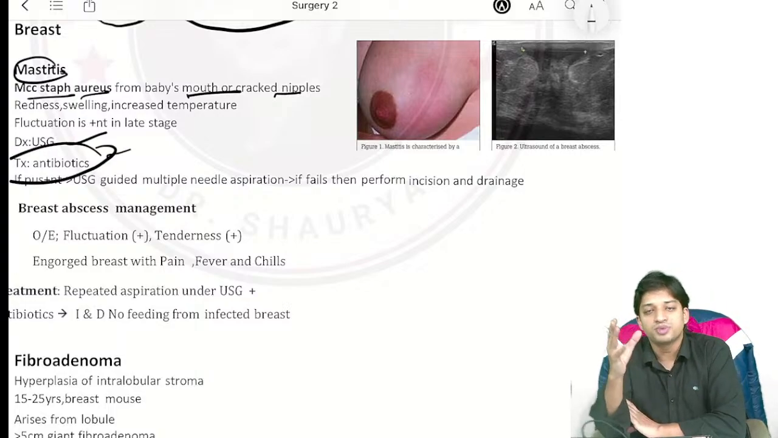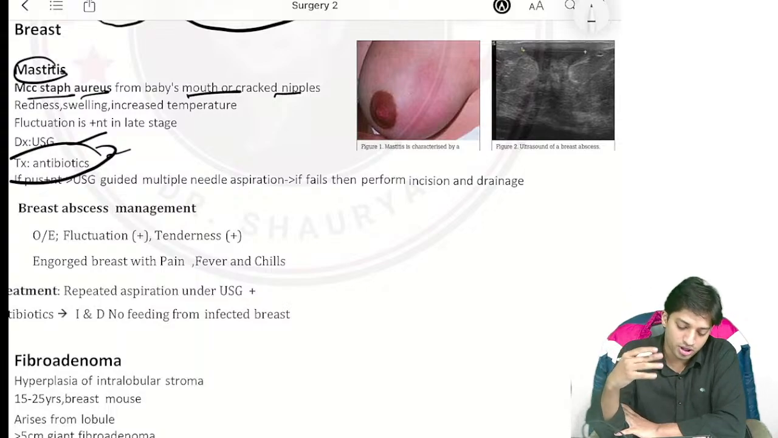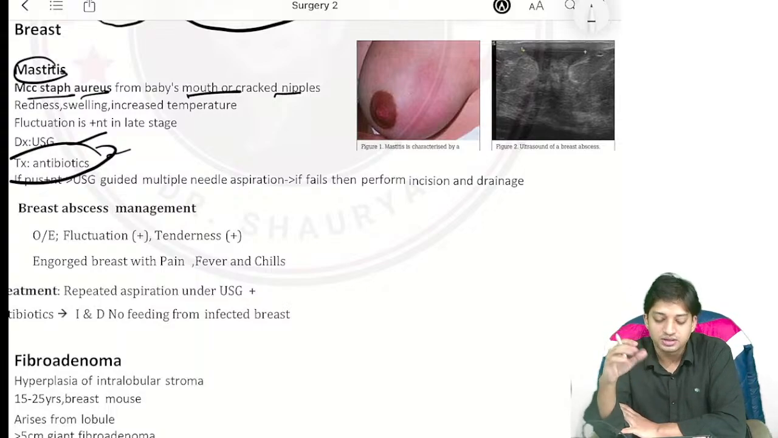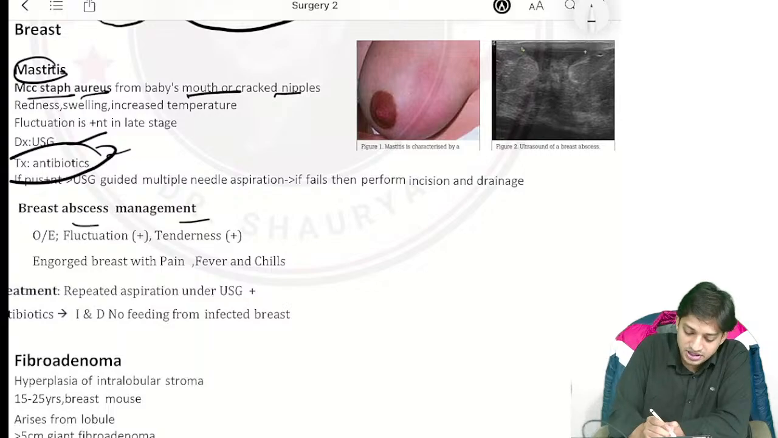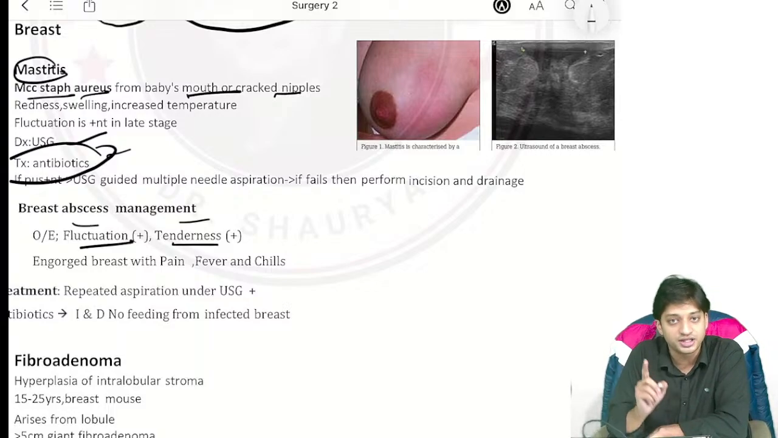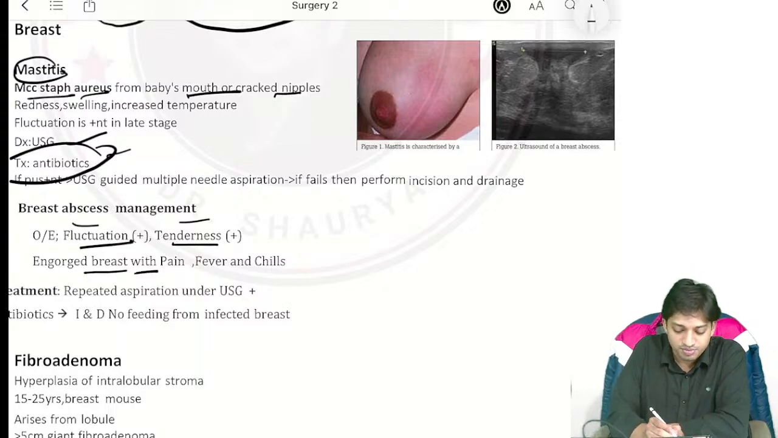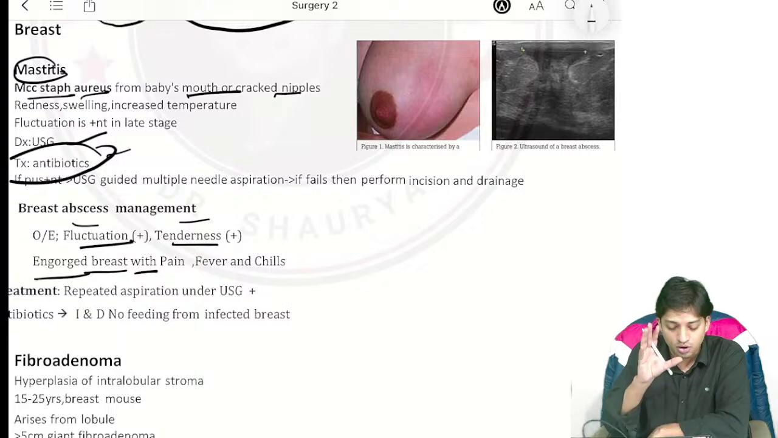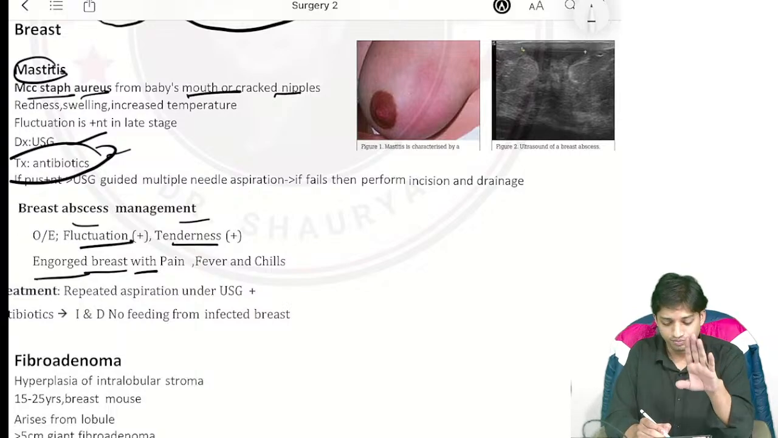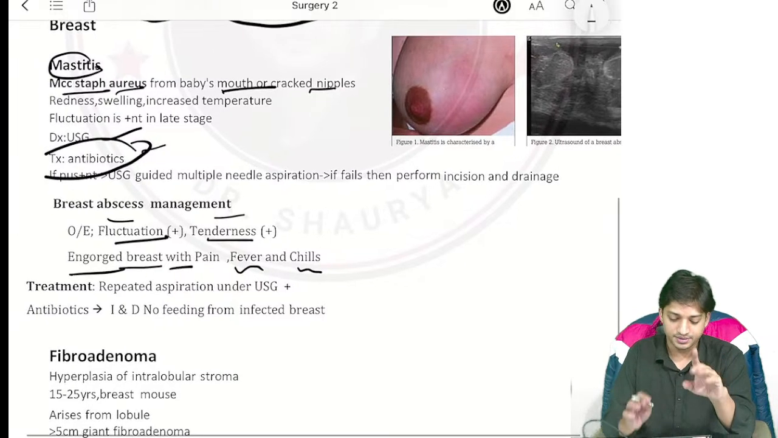Suppose if the pus becomes present and it progresses to breast abscess, then what will you do? If there is breast abscess, then on examination you will find fluctuation test will be positive, tenderness will be there, right? And in the question they will give you history of breast pain, and there will be history of engorged breast as well as high fever and chills, right?